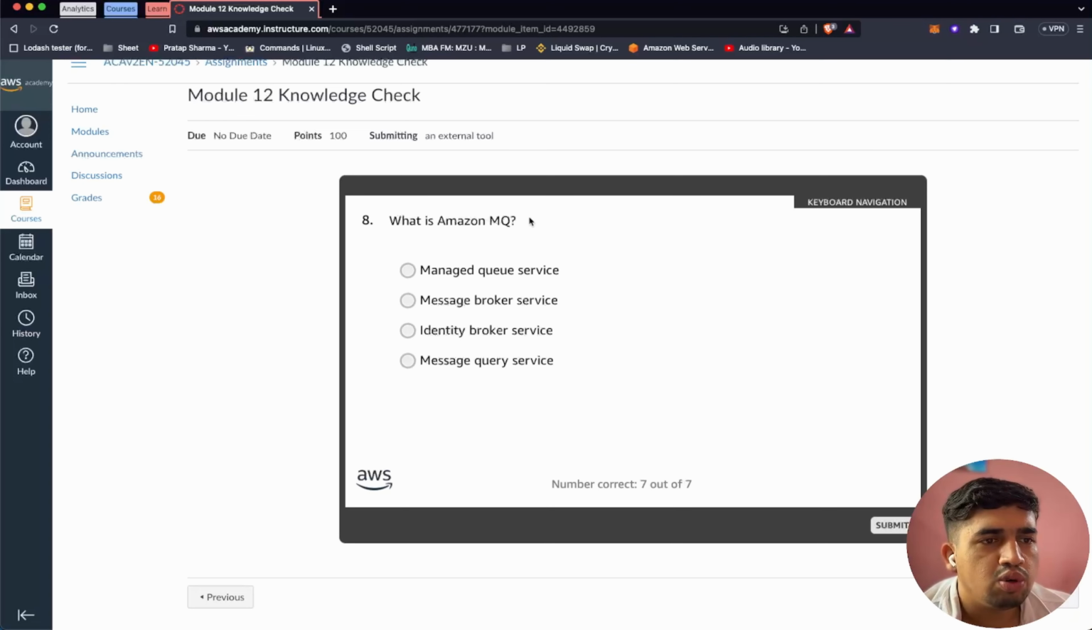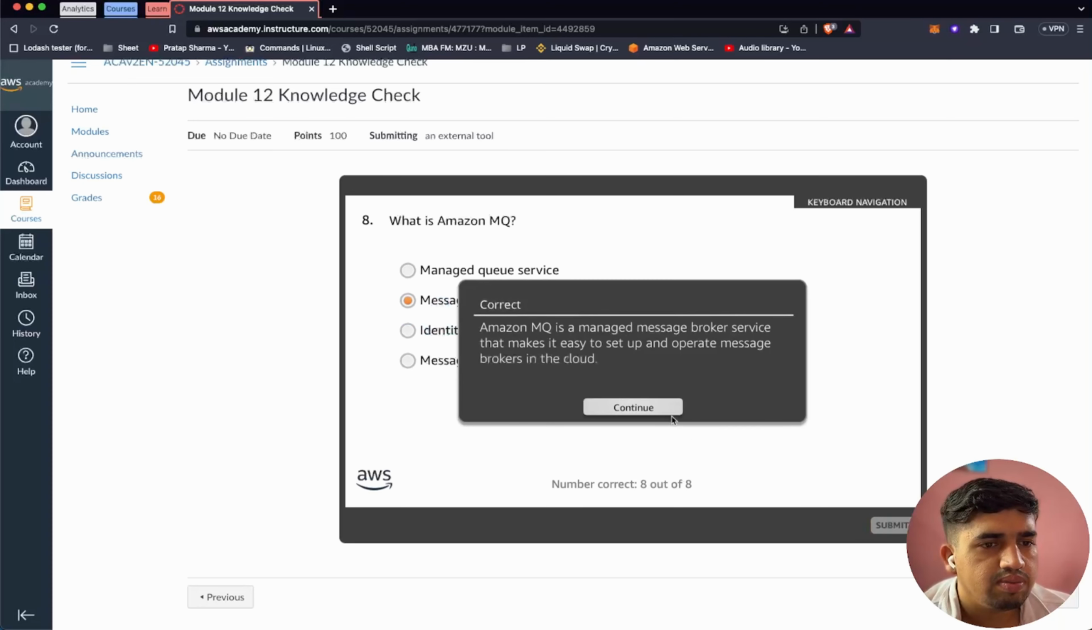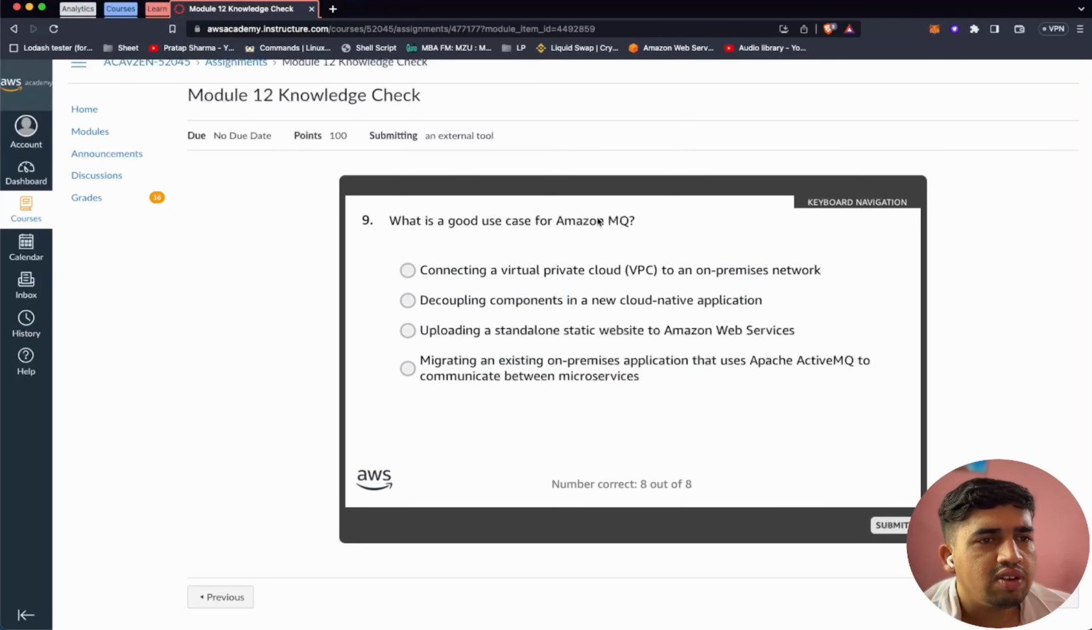Yes, so let's continue. So what is Amazon MQ? The options are: managed queue service, message broker service, identity broker service, message query service. So it should be a message broker service. Okay. So what is a good use case of Amazon MQ, the message broker service? Connecting a private virtual private cloud, VPC, to an on-premises network. Decoupling components in a new cloud-native application. Uploading a standalone static website to Amazon Web Services. Migrating an existing on-premises application that uses Apache ActiveMQ to communicate between microservices. So here according to me the answer should be migrating an existing on-premises application that uses Apache ActiveMQ to communicate between microservices.